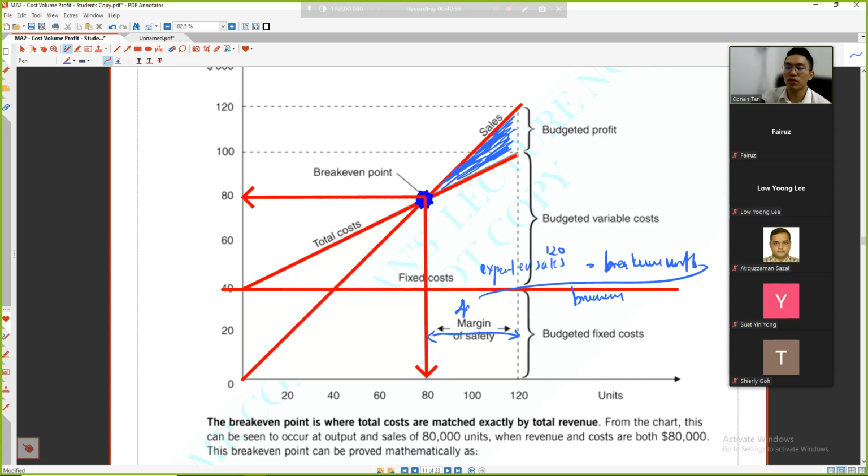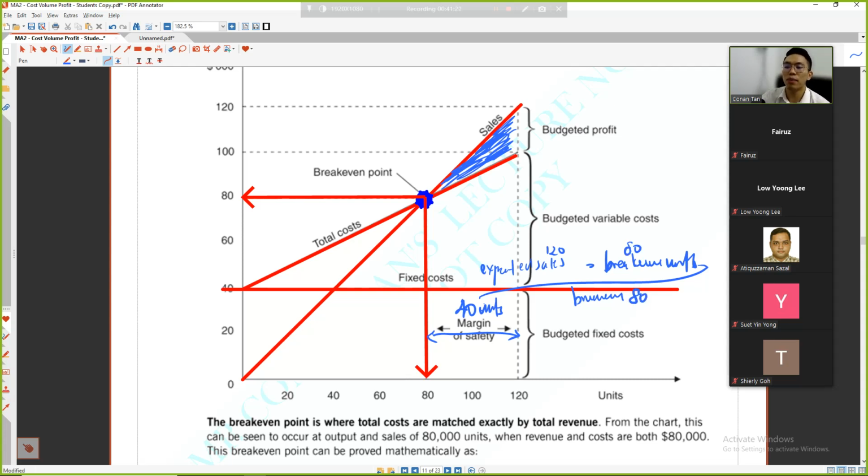So the answer is 40. The 40 units is for you to drop. So you tell your customer or your agents, you can drop my sales, but not by more than 40 units from now. Now I'm selling 120. Don't drop by so much. The maximum you can drop is only 40 units, which is 120 minus 80.